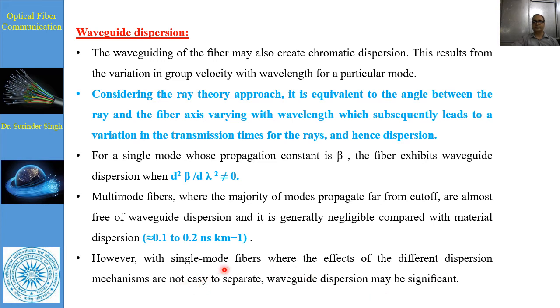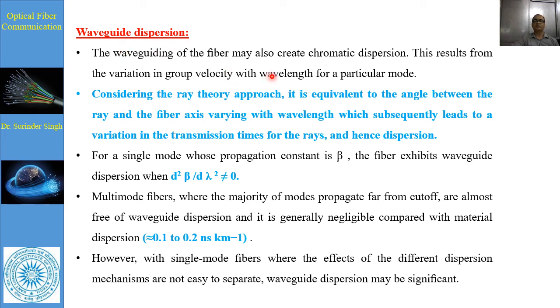However, with the single mode fiber, where the effects of different dispersion mechanisms are not easy to separate, waveguide dispersion may have a significant effect.